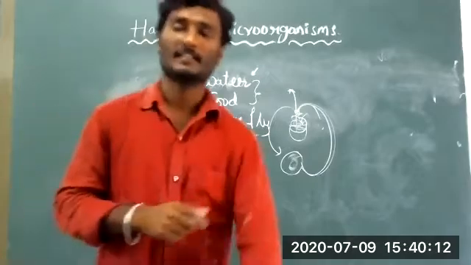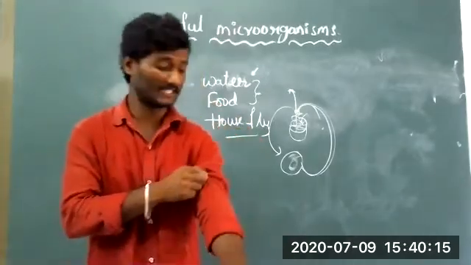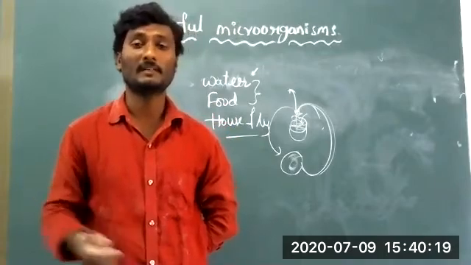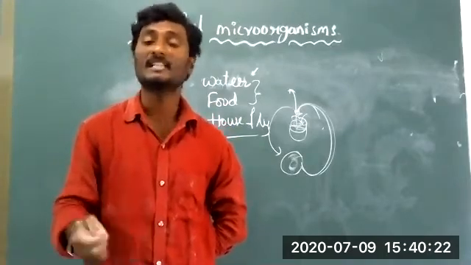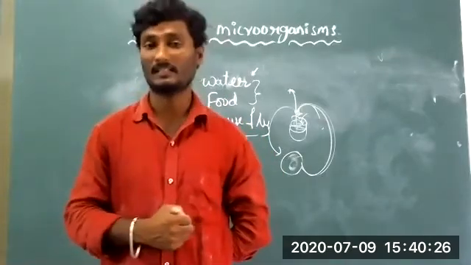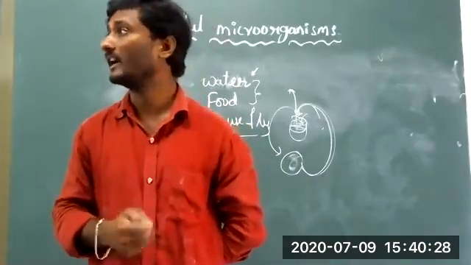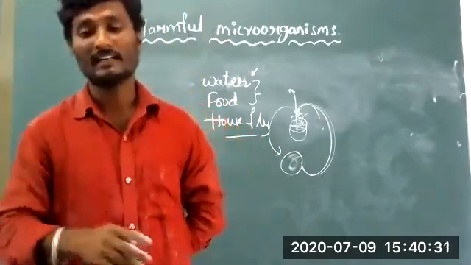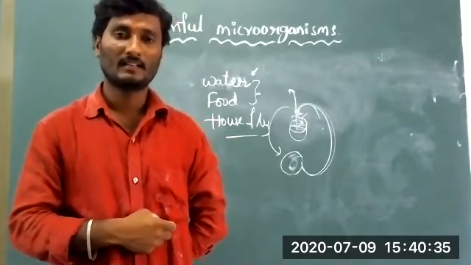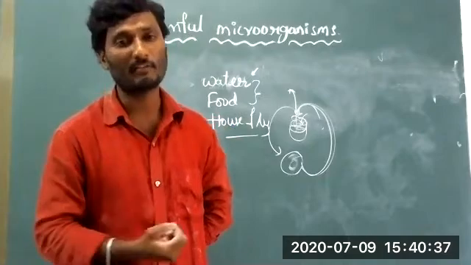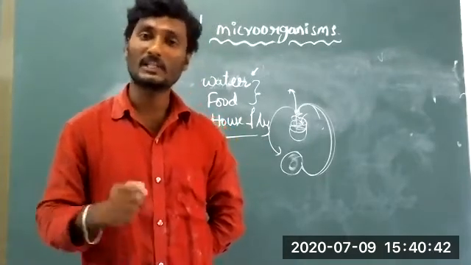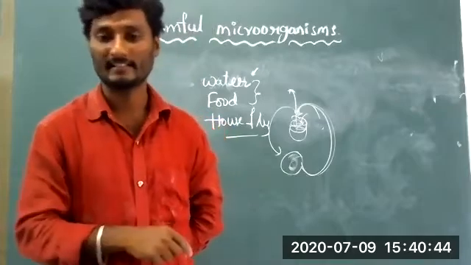Okay, now the same as well, not only human beings, some animals like sheep, goats, etc. Those animals are also affected by some microorganisms, some diseases with the help of microorganisms. With the help of bacteria, virus, pathogens, goats and sheep are also affected.